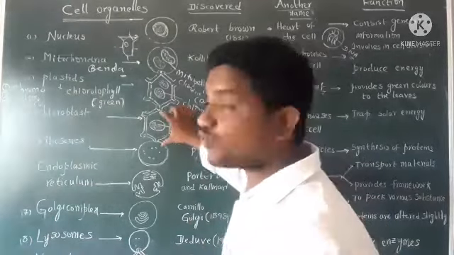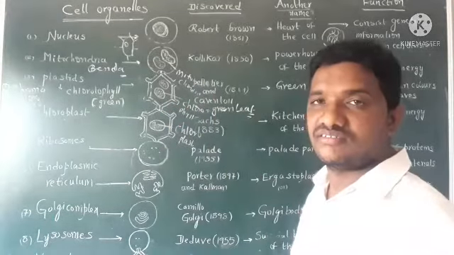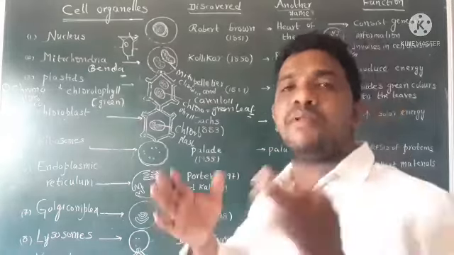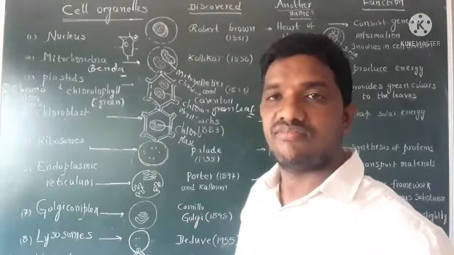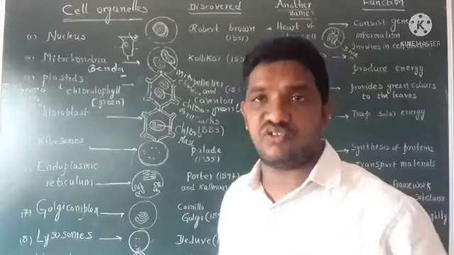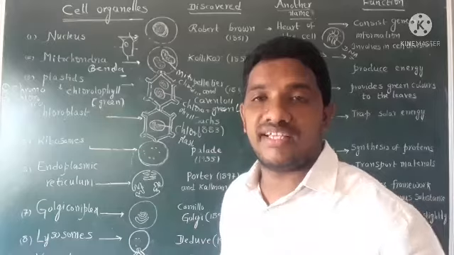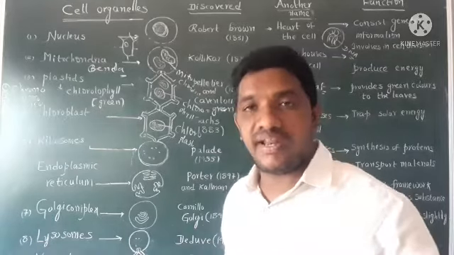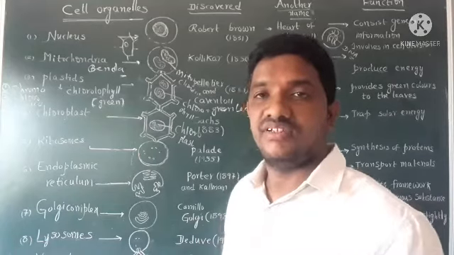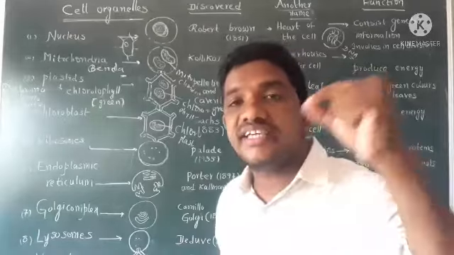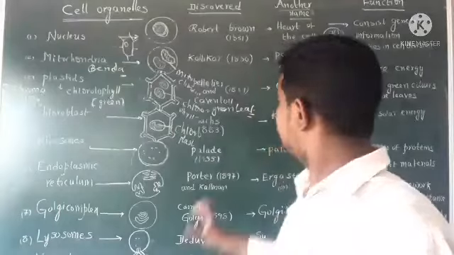What is the another name of chloroplast? Kitchen houses of the cell, because it prepares food material in the leaves. We prepare food material in the kitchen room, whereas in plants, chloroplasts prepare food material in the leaves. So chloroplast's another name is kitchen houses of the cell.